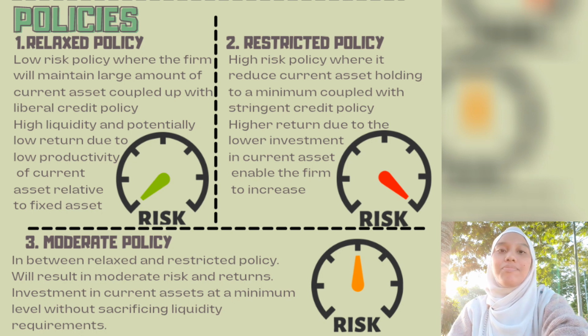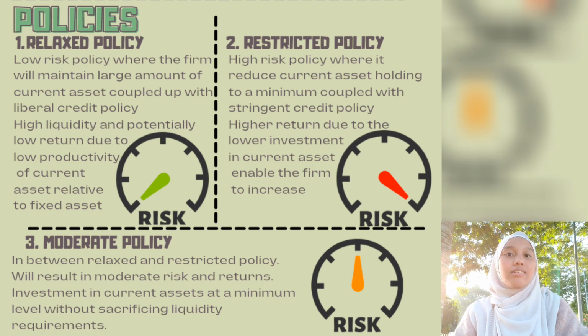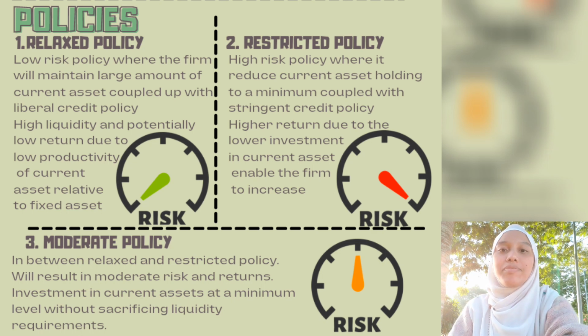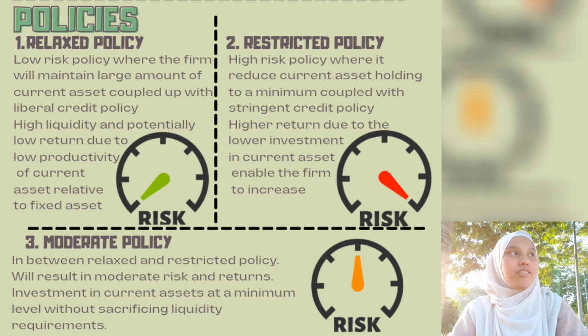Okay, so the last policy is the moderate policy, which is in between the relaxed and the restricted policy. It will result in moderate risk and return, with investment in current assets at a minimal level without sacrificing liquidity requirements. Okay, so the different working capital strategies produce different levels of productivity and exposure. The firm has a production and sales cycle that varies throughout the year, and therefore the firm needs to maintain a certain level of current assets.